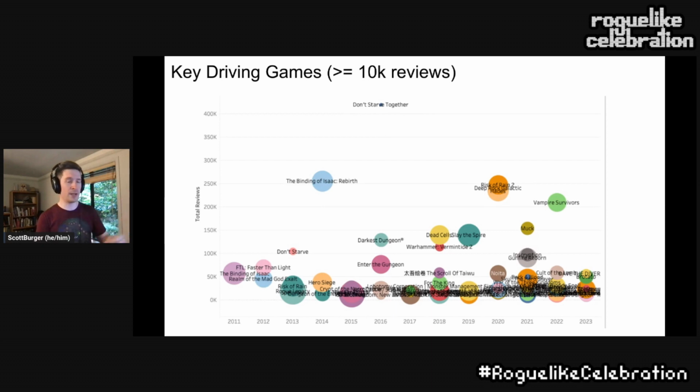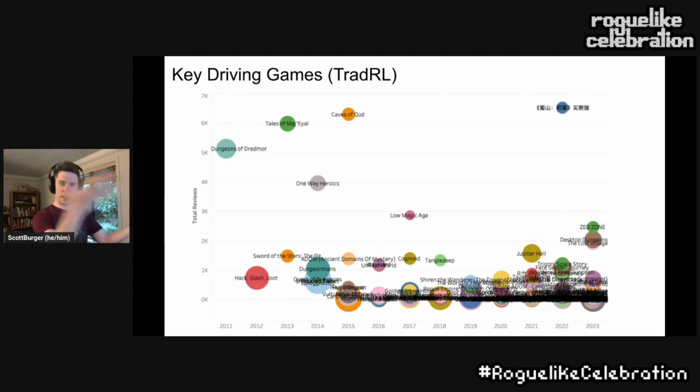But if we split this out again by traditional roguelikes, we have kind of a different picture. We have things like Dreadmor, ToME, Caves of Qud being major leaders early on. And since then, it's not that there hasn't really been a major leader in the category on Steam. There's just been a lot of stuff being developed. So we see things like Cogmind, Tangledeep, Jupiter Hell, to a lesser extent Desktop Dungeons, with some curiousness about its review date changing there. We have some games like we were seeing earlier, just a lot of development of new stuff here in the more recent years as well. So an interesting space to be in.